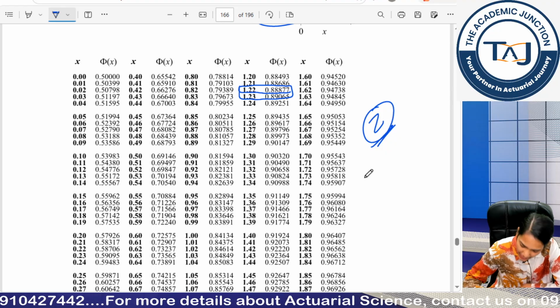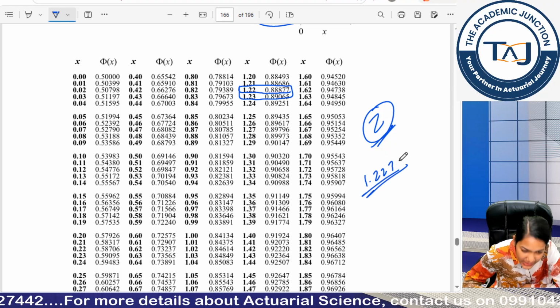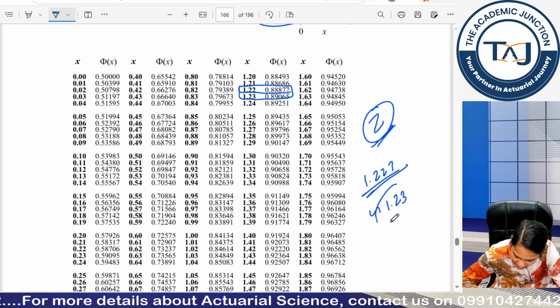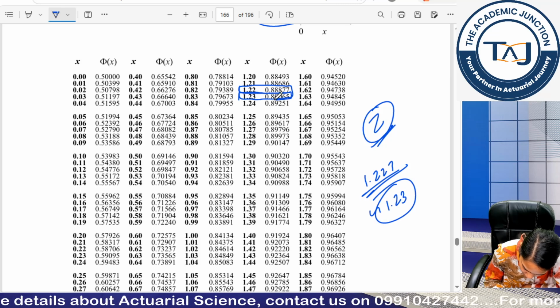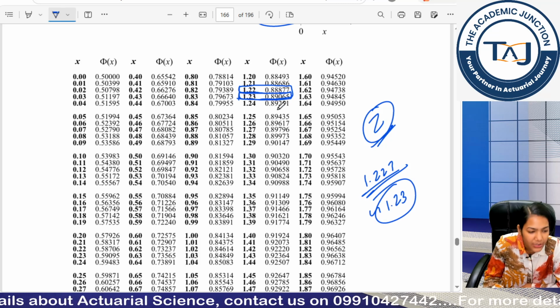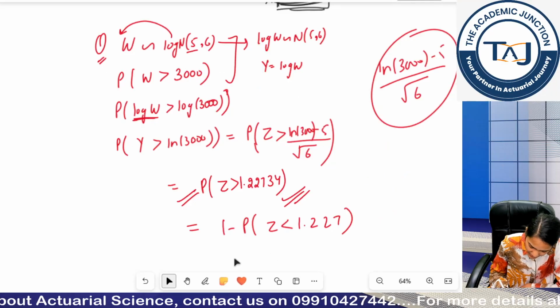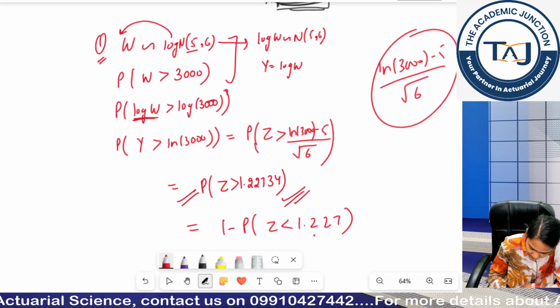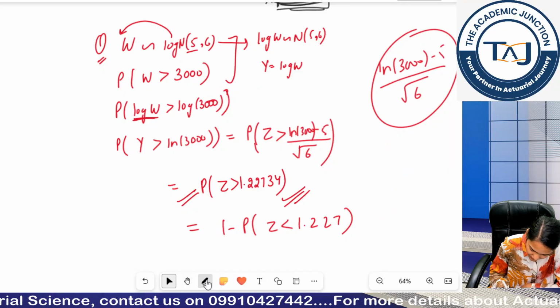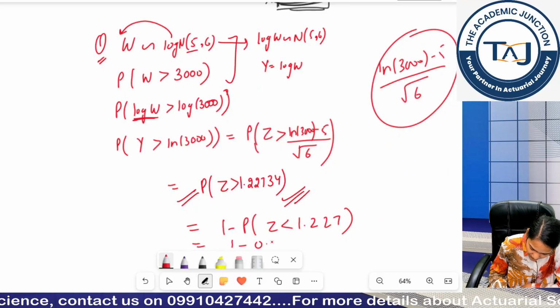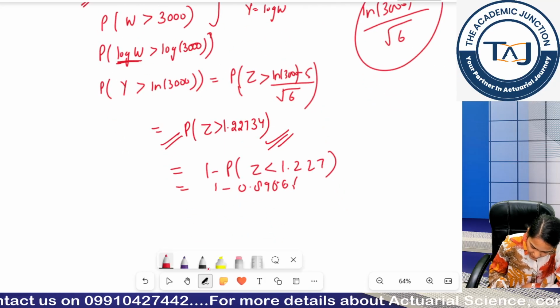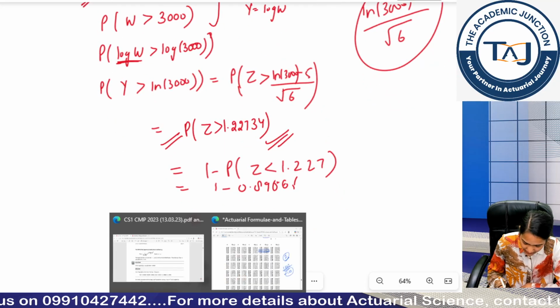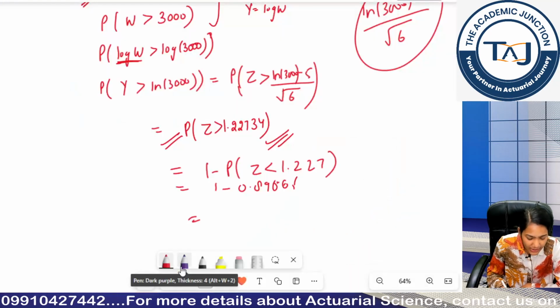Now guys, look, 1.227 will approximately be equal to 1.23. So I will just take my value for 1.23, which is 0.89065. So my final answer is, come on, give me the final answer, what is it?